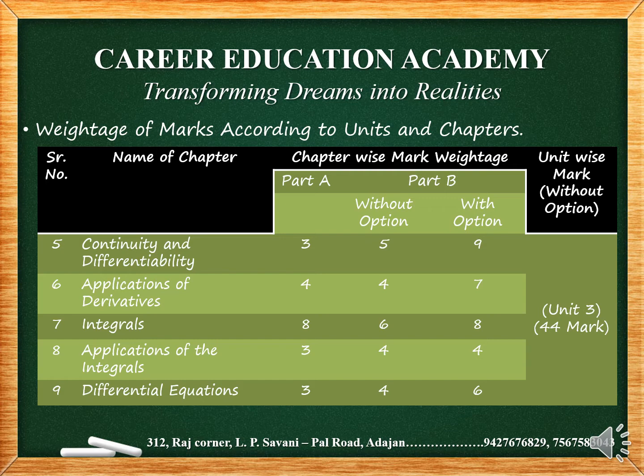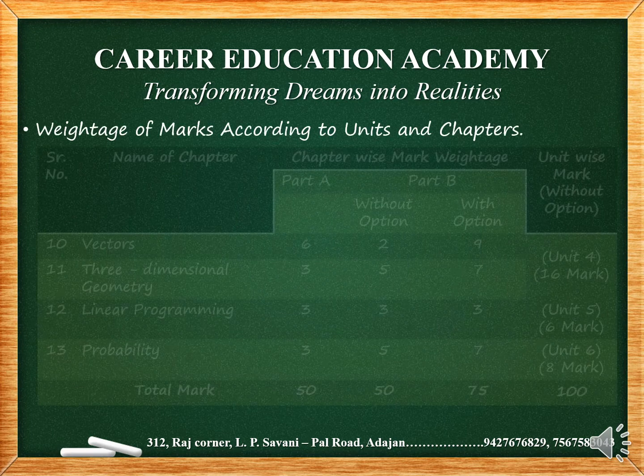So which all comprise unit 3. Unit 3 will be of total 44 marks, which includes chapter 5 of total 8 marks, chapter 6 of total 8 marks, chapter 7, which is an important chapter, of 14 marks, chapter 8 of total 7 marks, and chapter 9 of total 7 marks.